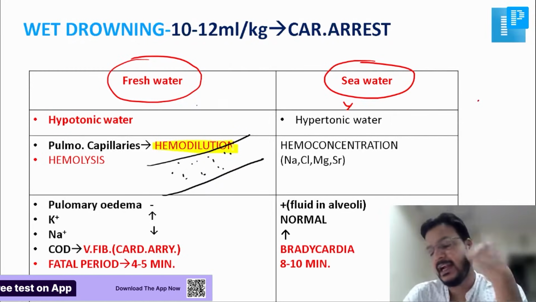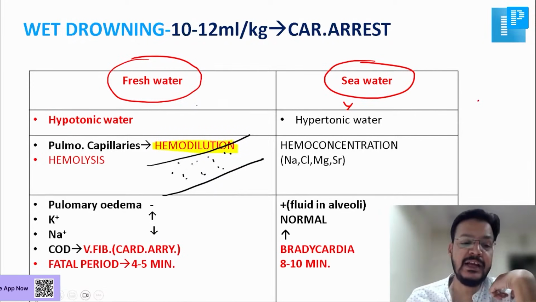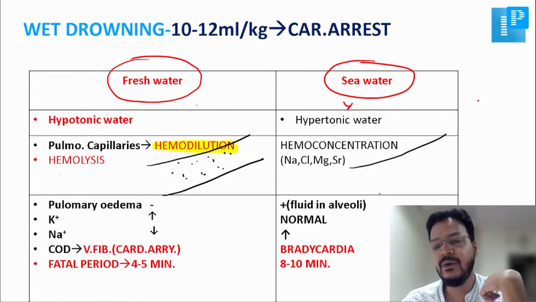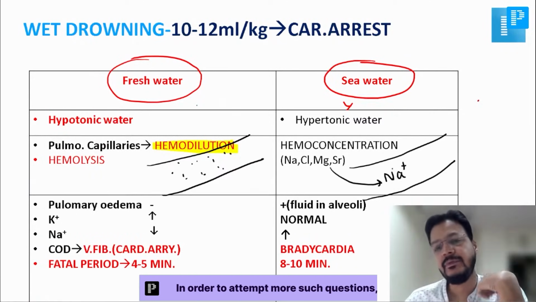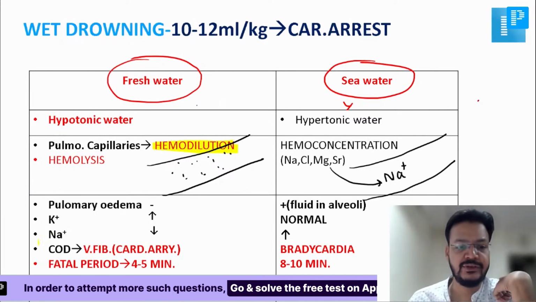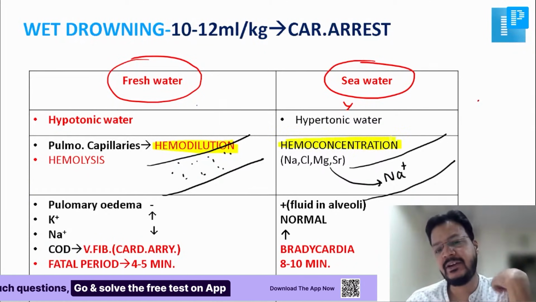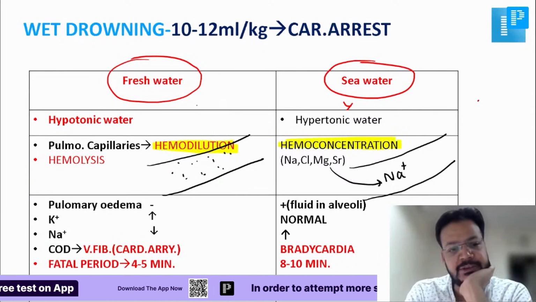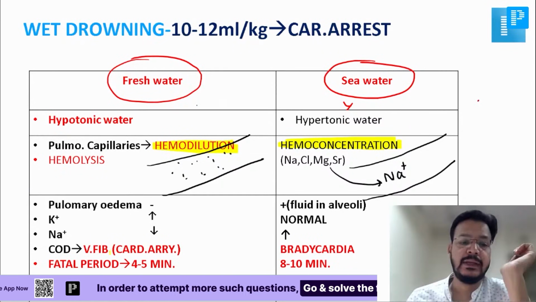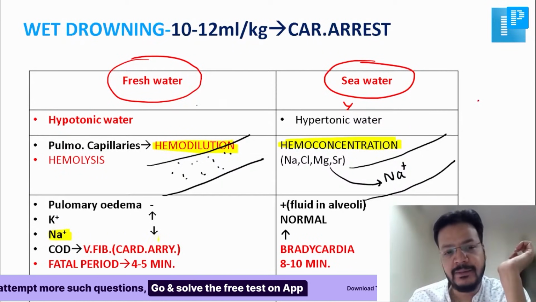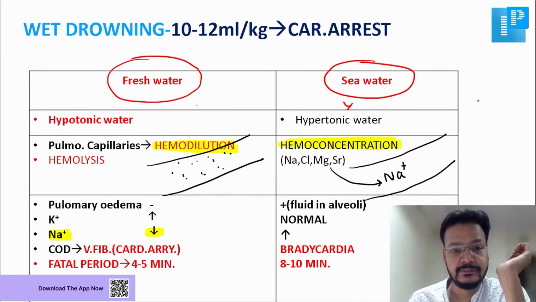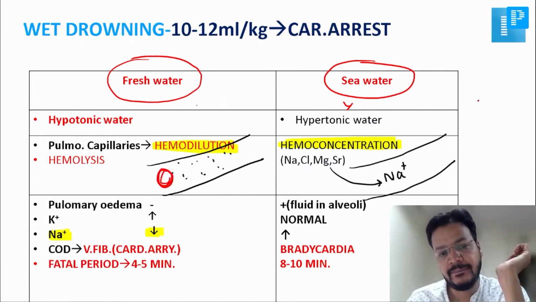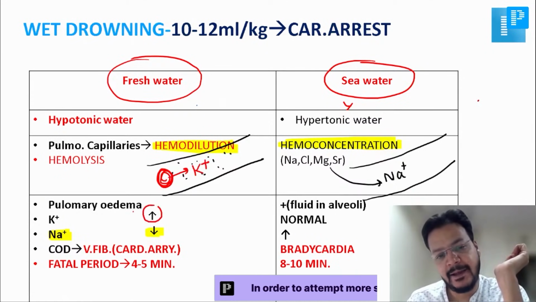But if seawater comes in the pulmonary capillaries, it already has sodium chloride, magnesium, strontium, and that will cause hemoconcentration. Now, hemodilution causes hyponatremia in freshwater drowning. To neutralize hemodilution, RBC releases potassium ion, so that will cause hyperkalemia.